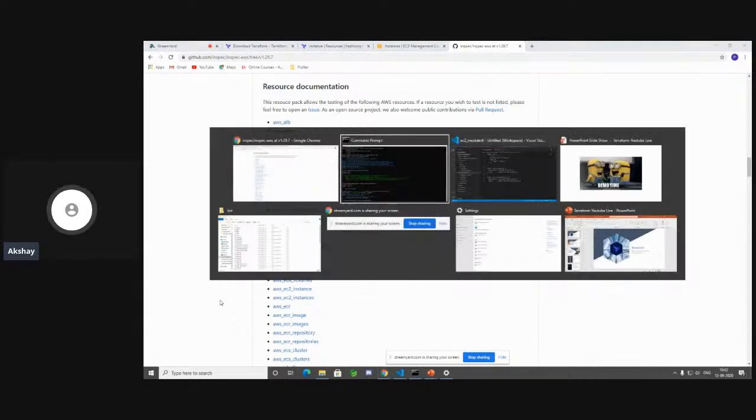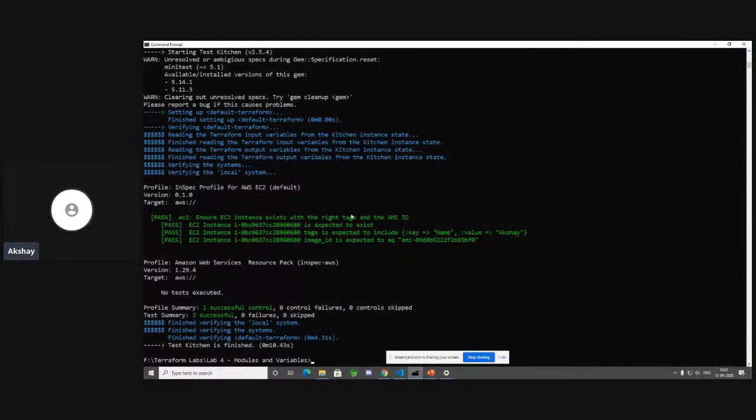So even if one of the InSpec tests fails, so let's say that that person is not creating an EC2 instance with tags at all, and your InSpec test is failing, you can fail your build and you can go ahead and send back a response stating that the build has failed because of this reason. So that's how you go ahead and create infrastructure through Terraform. You use Kitchen in order to do your orchestration of different Terraform commands, and then you have InSpec, which goes ahead and tests your infrastructure.